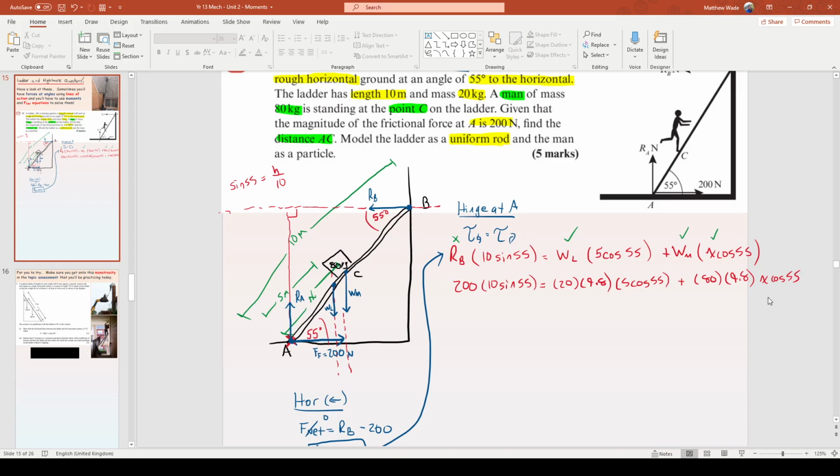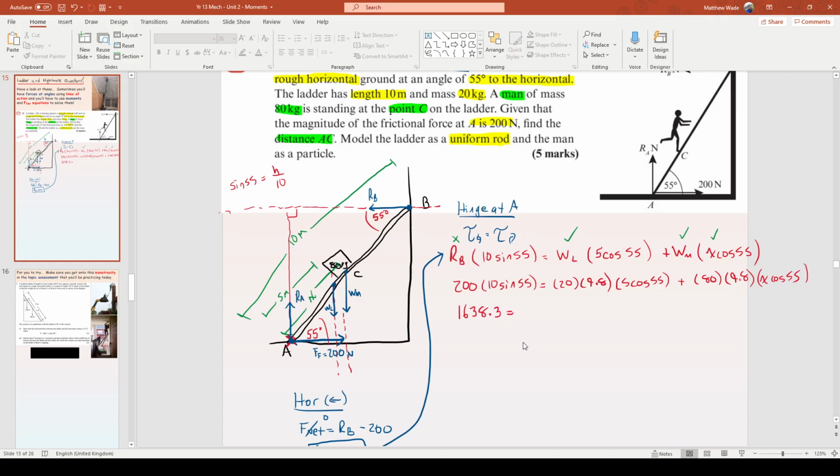Now, you can do this in one step in your calculator, and if you feel comfortable to do so, go ahead, do it right now. I'm worried that not everyone will get it straight away, so I'm going to put the steps in so you can check as you go. So 200 times 10 sine 55 equals 1638.3. My answer might be off by a few decimal places.